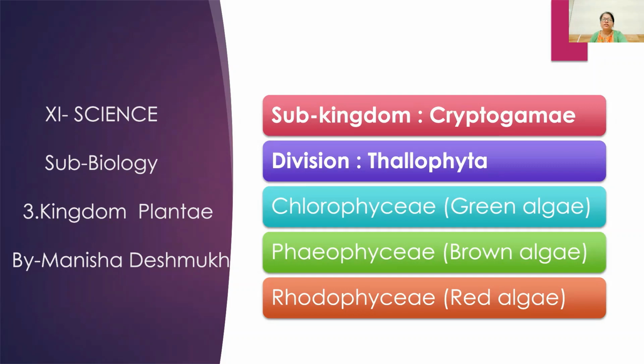Division Thallophyta is further classified into three classes depending on the presence of pigments. First, Chlorophyceae, green algae. Second, Phaeophyceae, brown algae. And third, Rhodophyceae, red algae. Now we study all these three classes one by one.